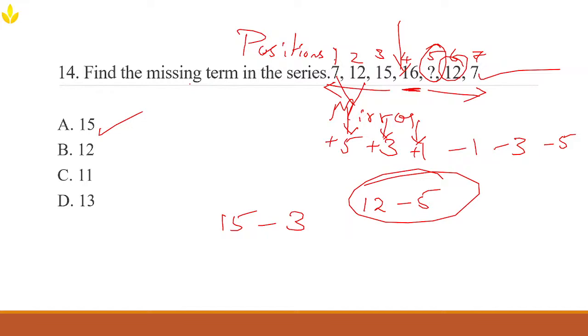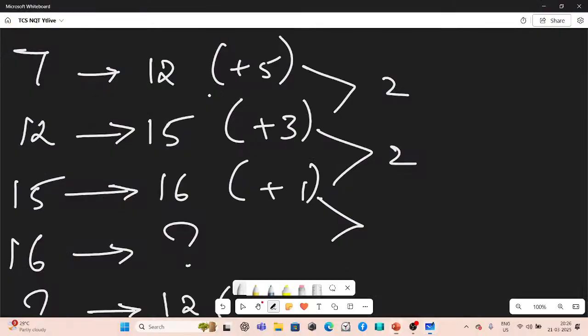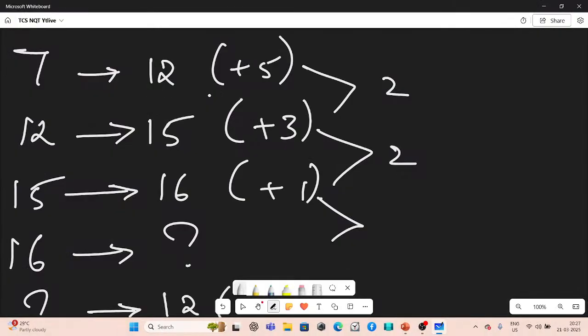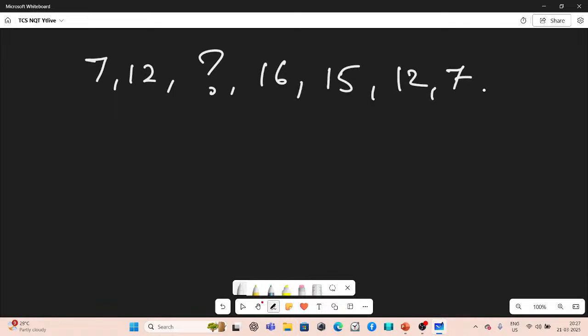Now I'll give you a sequence. I'll give you 30 seconds to guess what the next number could be. Write down the numbers. 7, 12. Okay, so the same thing, but this time you have to do reverse engineering. If we read the sequence backward, you have to do it like that. I'll just put that here: 7, 12, and there is a question mark for you, and then 16, and then 15, and then 12, and then 7. So do we notice this pattern in reverse?